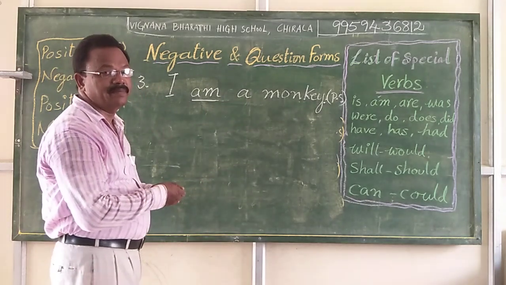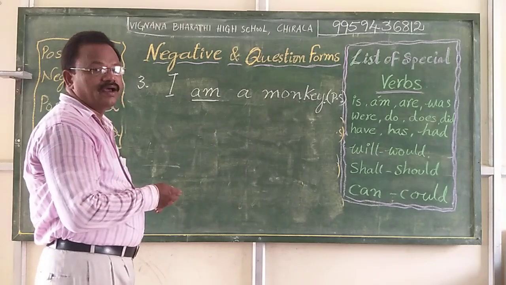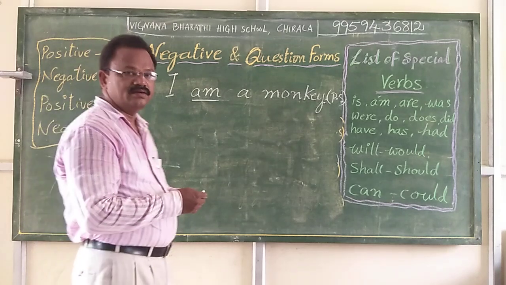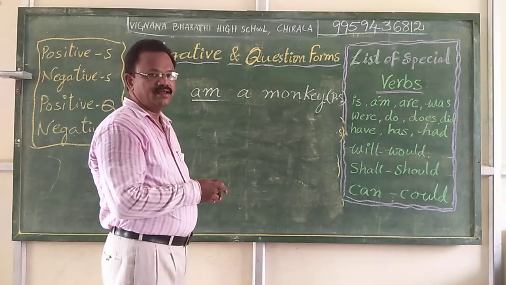What is the negative statement for this positive? I am not a monkey. Are you a monkey? So what do you say? I am not a monkey.